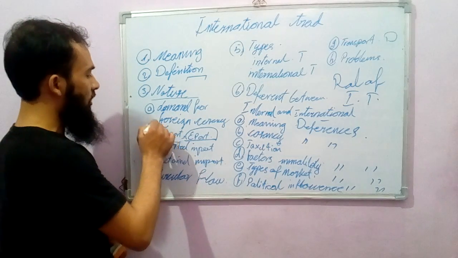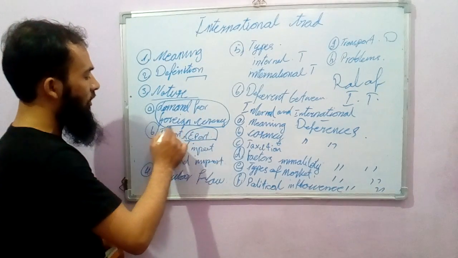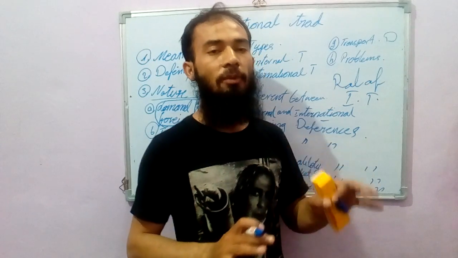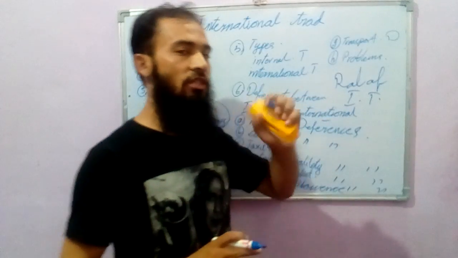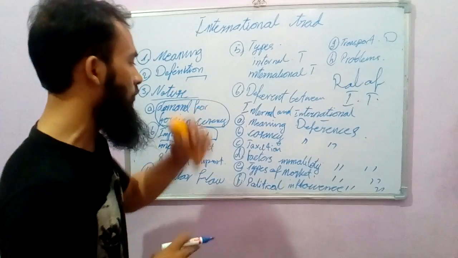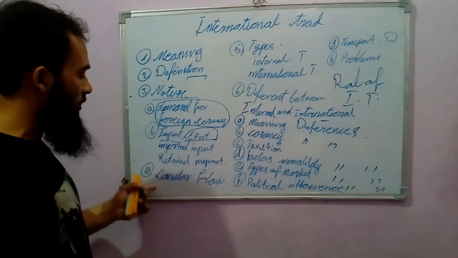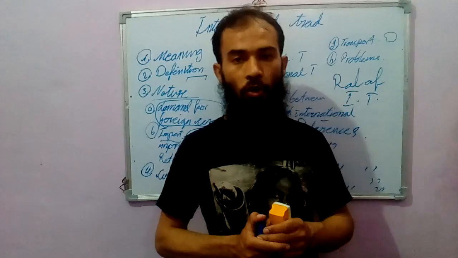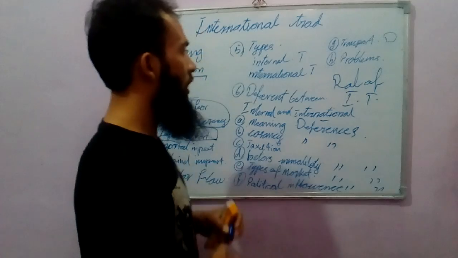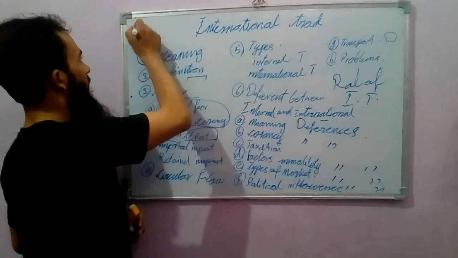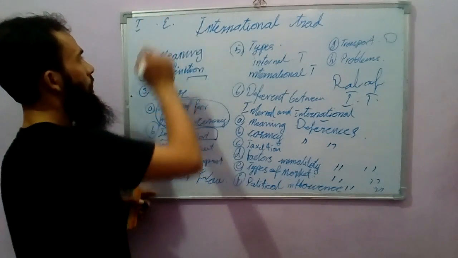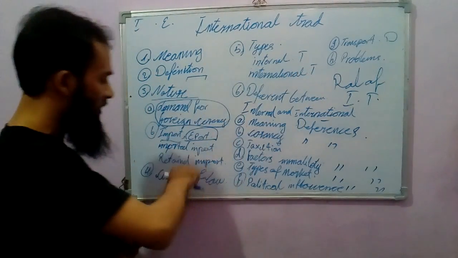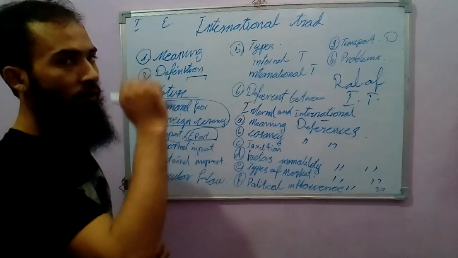So regarding the demand for foreign currency and inflow and outflow, we will see this point in detail in the chapter on balance of payment. It is a very vast chapter. Now, for the circular flow of international trade, we will point out two points here: import and export. Import and export have three conditions. It is also mentioned in the balance of payment, but here, as a circular flow of international trade, we have to study this.